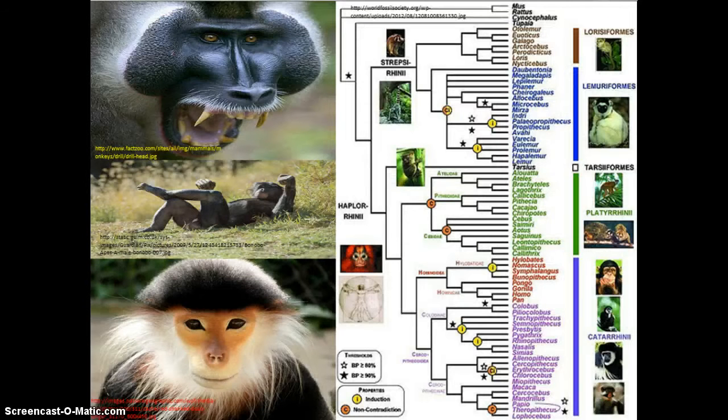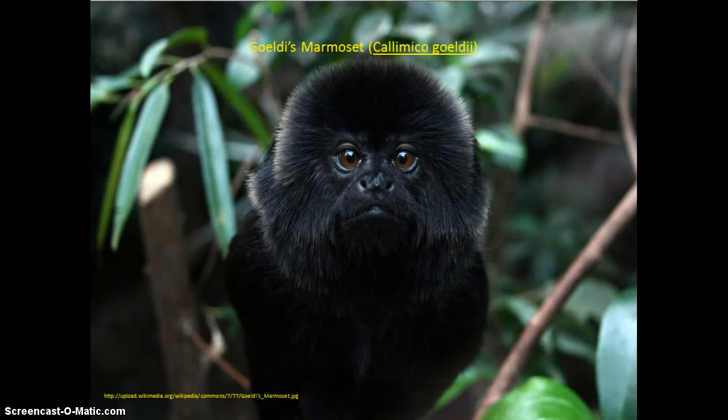Before we dive into the argument about the Goldie's marmoset, we will first briefly review primate taxonomy. Primates is our order, and that order is divided into two suborders, Haplorhini and Strepsirrhini. Strepsirrhini is divided into two infraorders, Lemuriformes and Lorisiformes, and Haplorhini is divided into three infraorders, Tarsiiformes, Platyrrhini, and Catarrhini. For the Calamico, we will continue down the line of Platyrrhini, which is divided into two families, Cebidae and Callitrichidae.